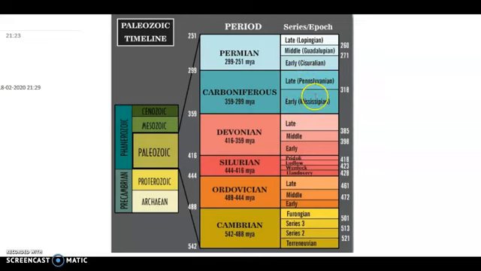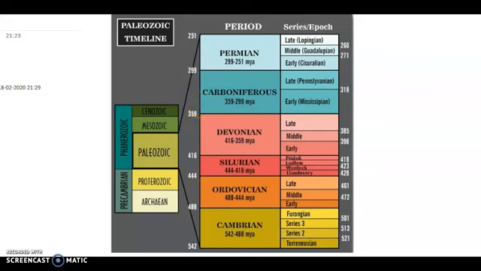The boundary between the Mississippian and Pennsylvanian is 318 million years, and the Carboniferous itself spans from 359 or 360 million years to 299 or 300 million years. So that's a very huge timeline.